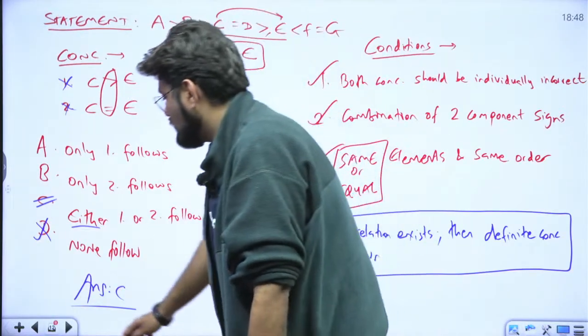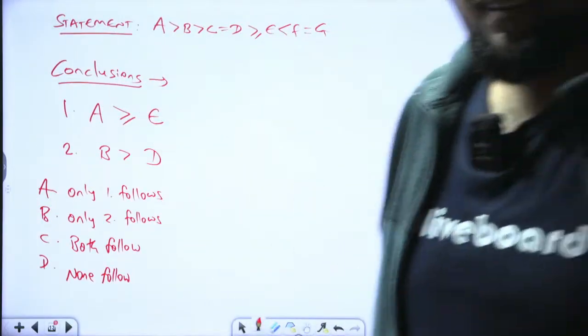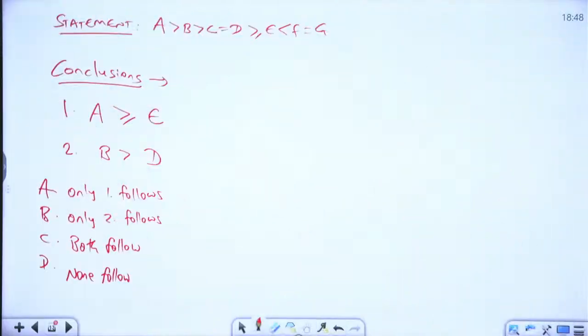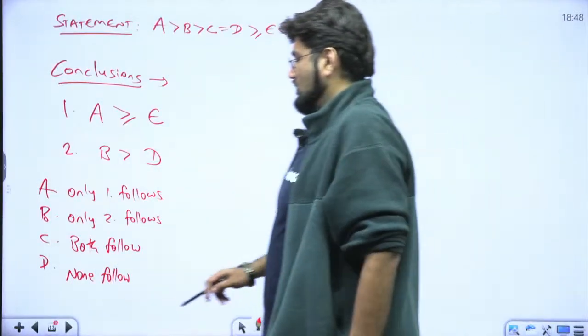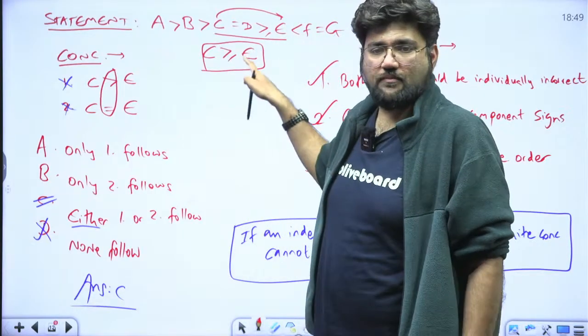Oh no, you're getting it wrong, beta. Wrong. Recently I had said that if we have greater than or equal to, we drop the equal to only when it is between 3 elements, not between 2 elements. If C is greater than or equal to E, I will not drop the equal to from here.